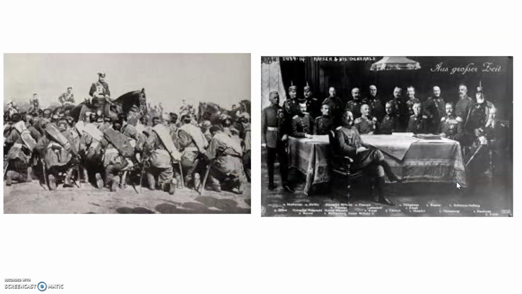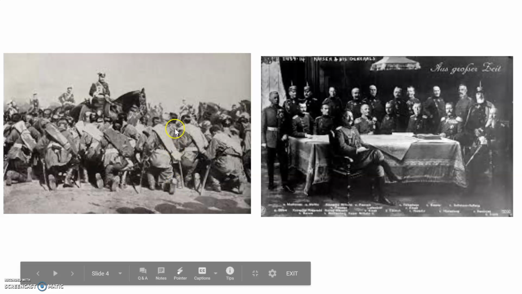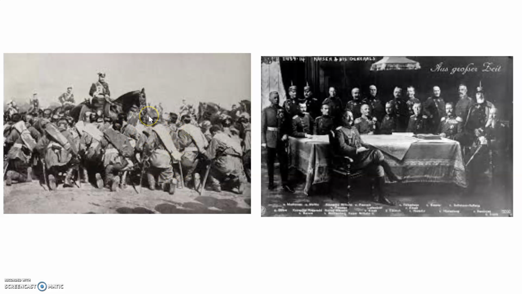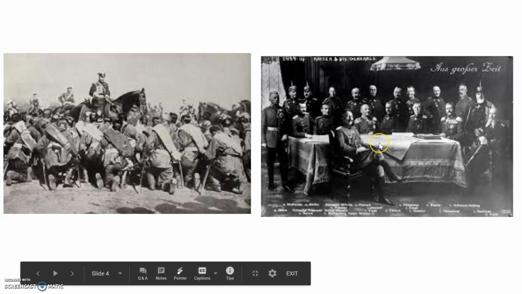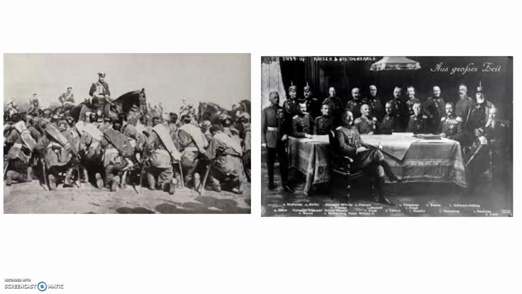So Russia went to help Serbia. This is Russia over here. They went to war with Serbia to help them out. Well, since they had help, Germany over here rushed in to help Austria-Hungary. They were allies. They got to help out their fellow allies to make sure that they are doing their part